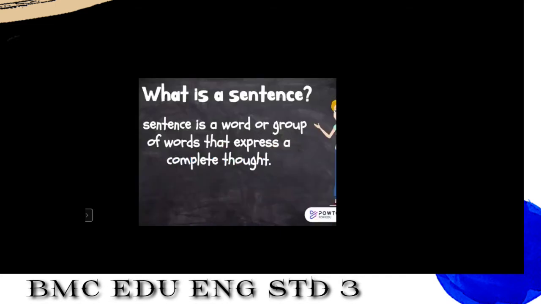So here is the very important thing. What is a sentence? A sentence is a word or group of words that expresses a complete thought. Whatever we think, when we speak, we use sentences. So a sentence is nothing but a word or group of words that expresses our complete thought.